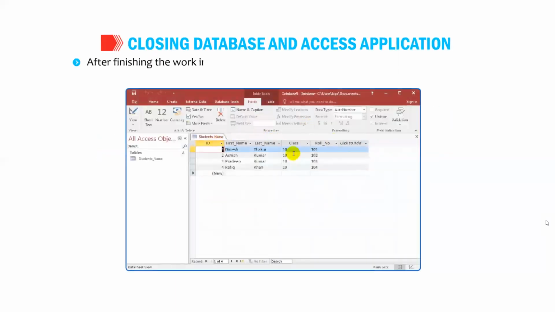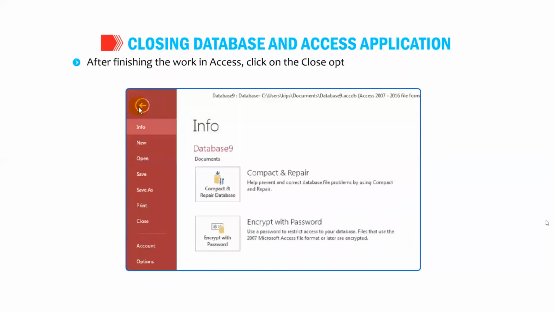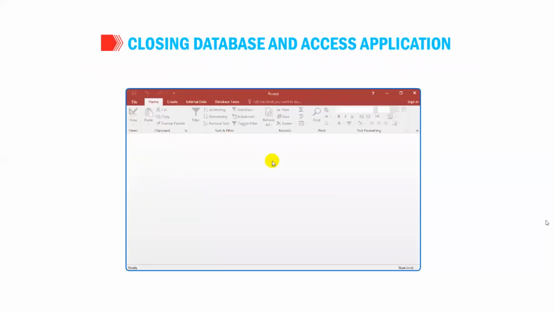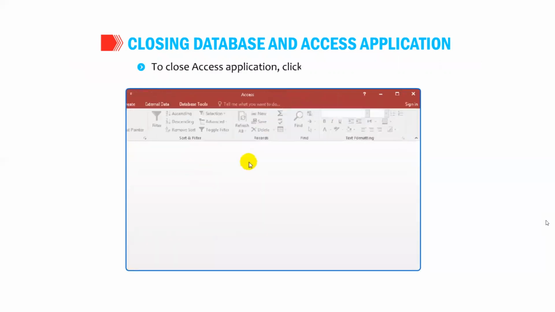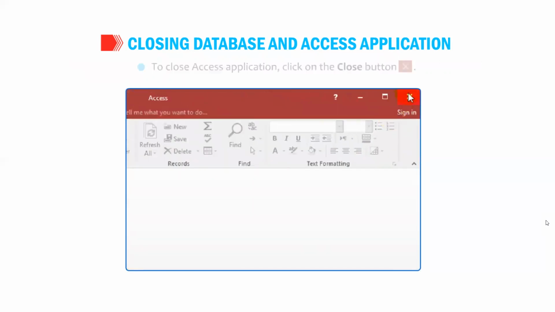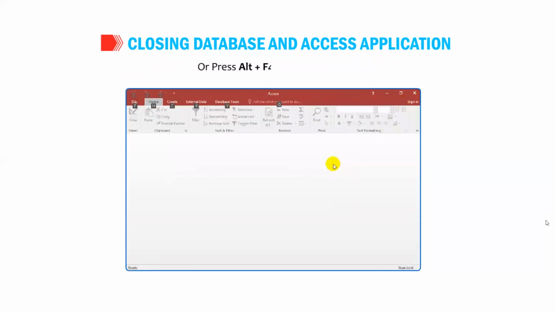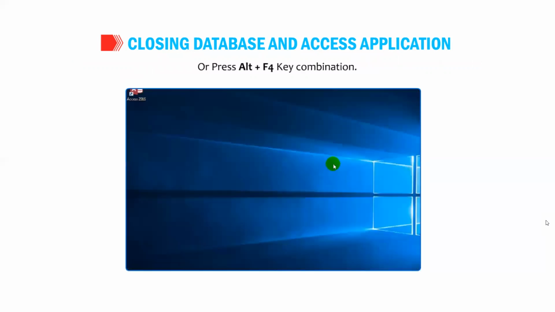Students, let me tell you how to close database and Access application. After finishing the work in Access, click on the Close option in the File tab to close the current database. To close Access application, click on the Close button. Or press Alt plus F4 key combination.